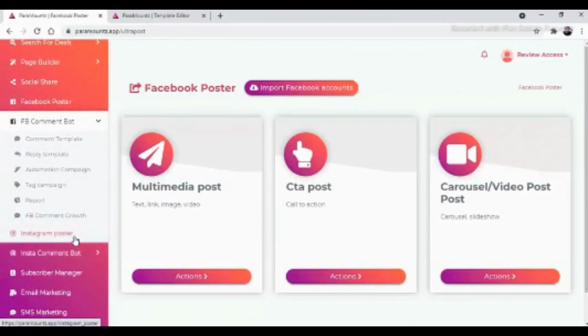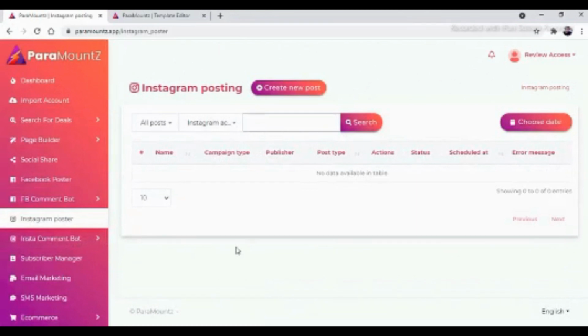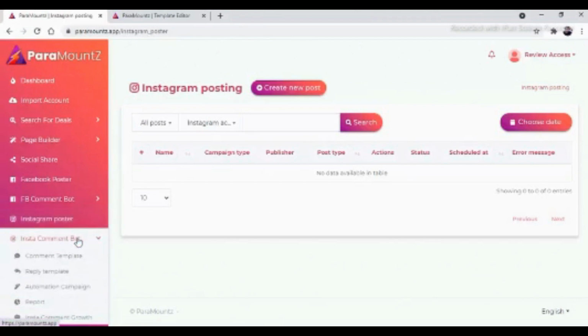The same will go for the Instagram poster. You can post on your Instagram without any difficulties. You can create a new post from here and the post will be done on your Instagram page directly. And same as Facebook, there is an Instagram comment bot which will help you to comment and reply to your customer.